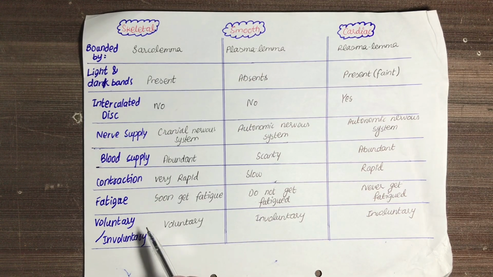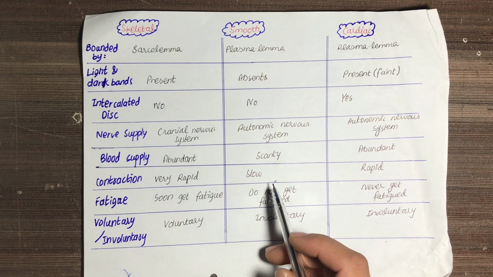And if we talk about the actions of the muscles, skeletal muscles are voluntary in their action, meaning that we can control these movements. Smooth muscles and cardiac muscles are involuntary in their action, meaning that they are not under the control of our will.